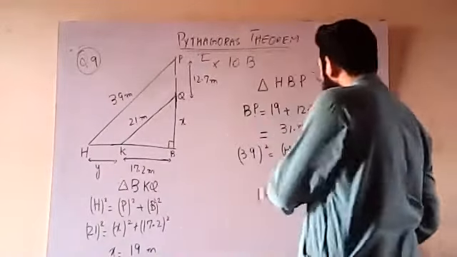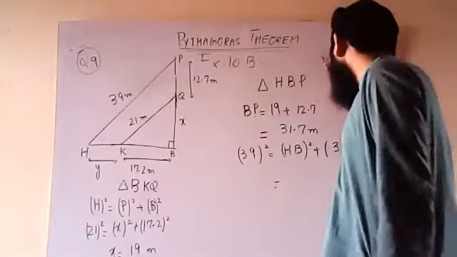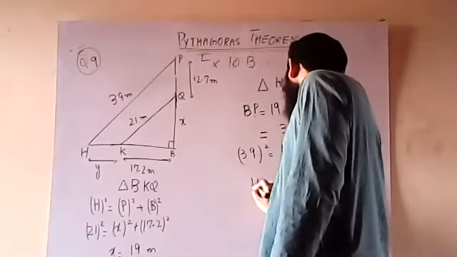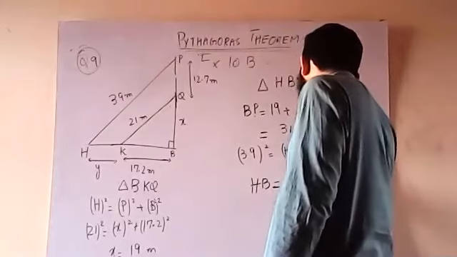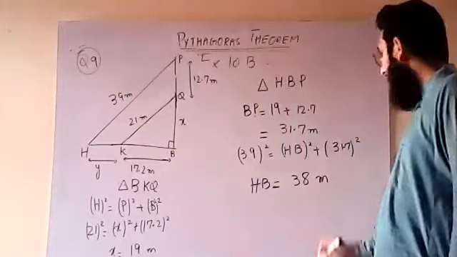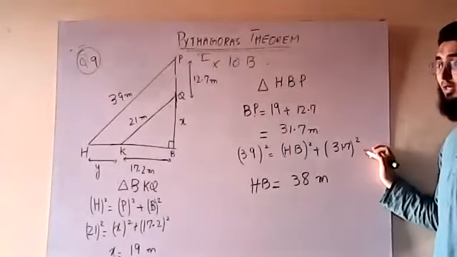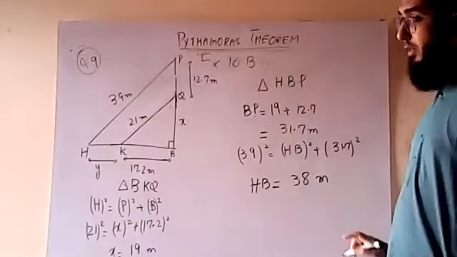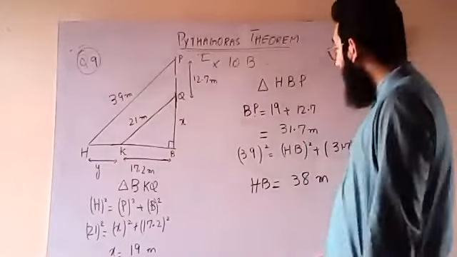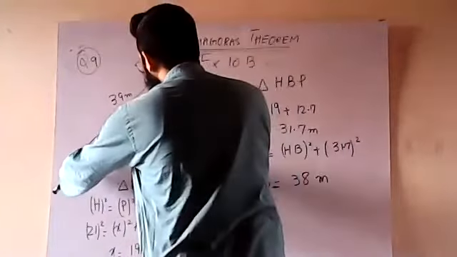For example, after the calculation, I get the value of HB somewhat 38 meters. I am not calculating it again, I am just giving out the concept. After that, the whole value comes as 38 meters. Now, for this 38 meters,